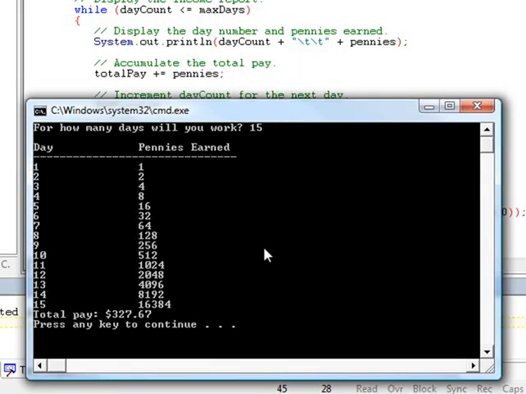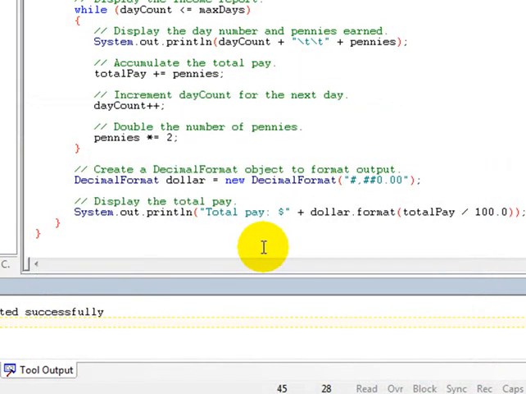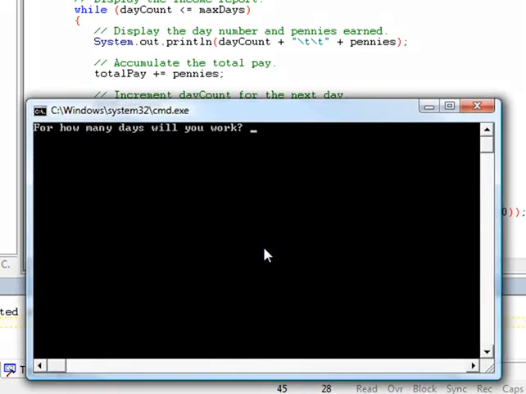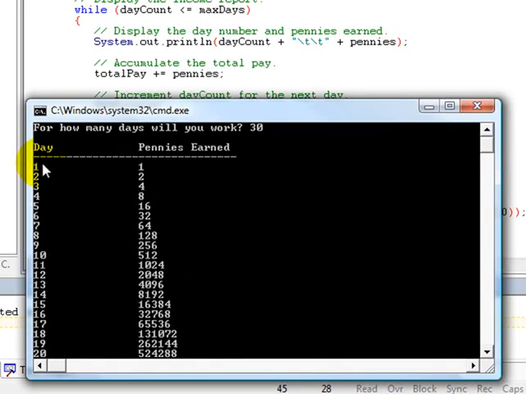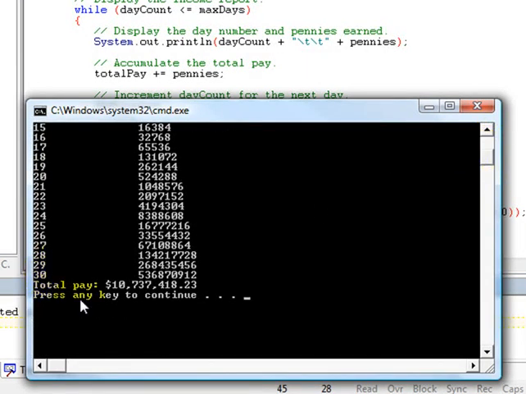What do you think? Well, okay, well let's see what we would have if we just stick with the job for 30 days. So we get a table that shows the values for days 1 through 30, and then wow, something dramatic has happened to the pay. We've earned a total of over $10 million. Okay, well I think maybe we should keep this job.